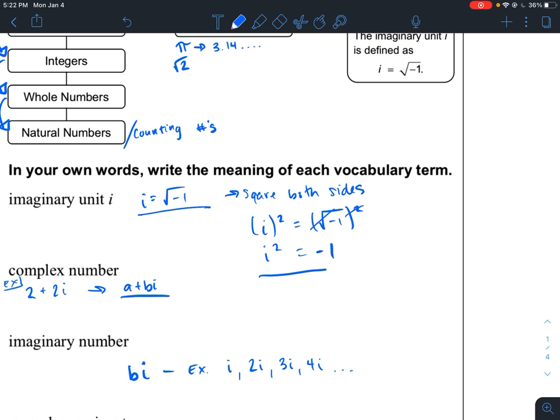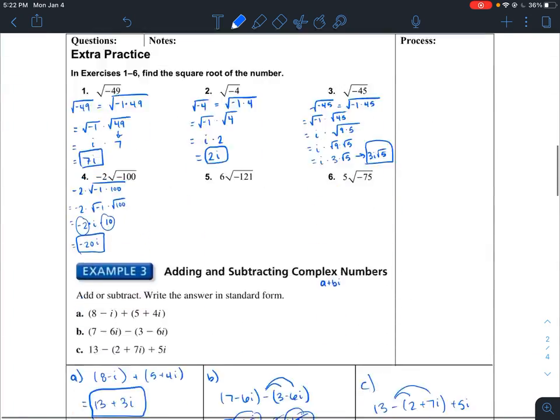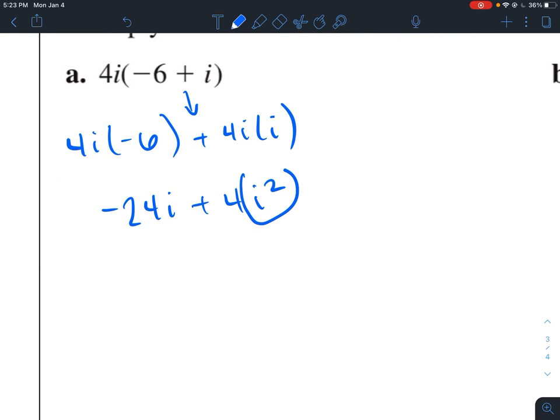So here we have a new definition. While i is equal to the square root of negative 1, i squared is equal to negative 1. i is equal to the square root of negative 1. i squared is equal to negative 1. So let's go back down here, because I know what i squared is equal to now. So this is negative 24i plus 4, but i squared is equal to negative 1.